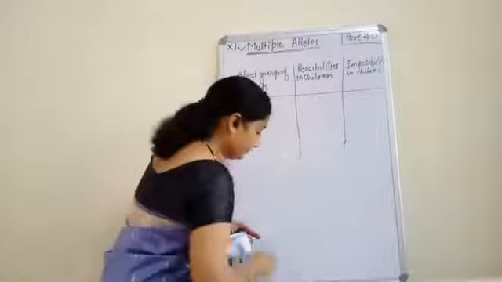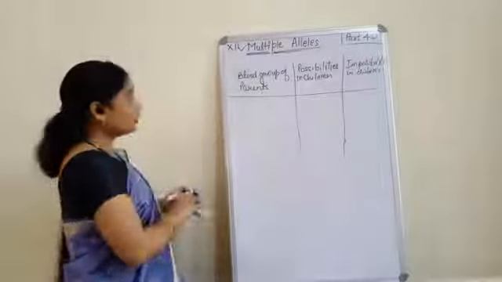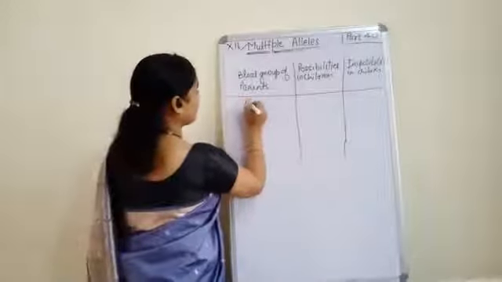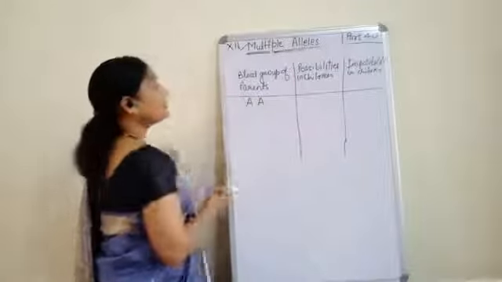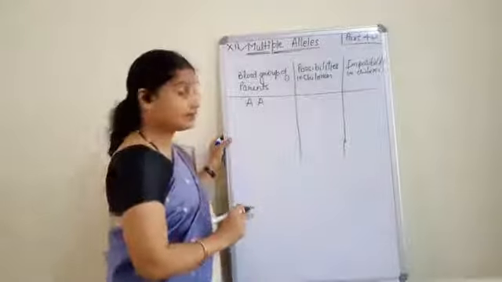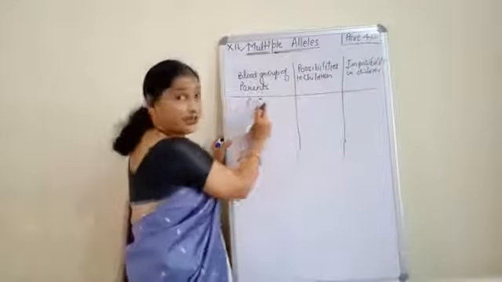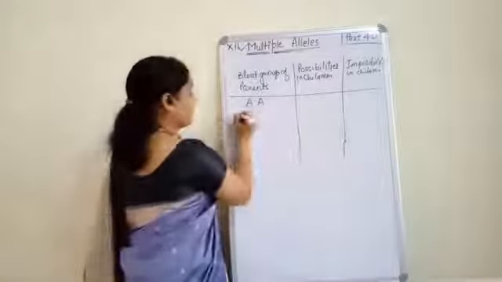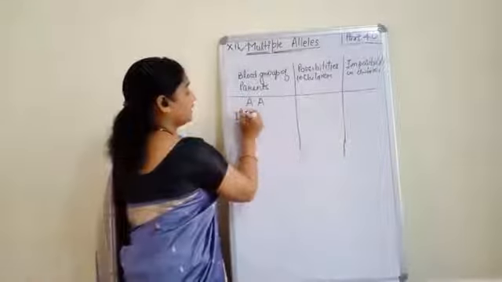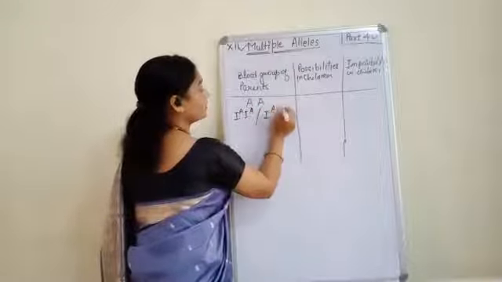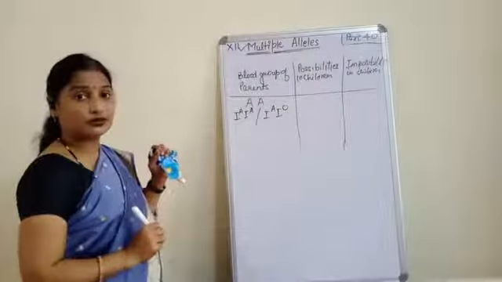Now see, suppose the blood group of the parents is A and A. Then what will be the possibilities of blood group in children? Suppose the father is A and the mother is also A. So how may the father and mother become A? Like this, or they may have this also. Clear?